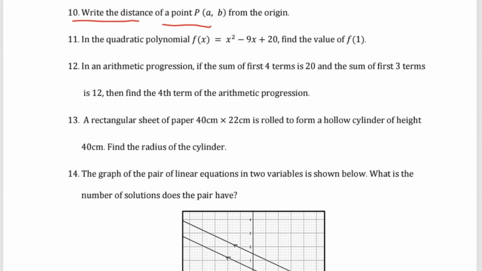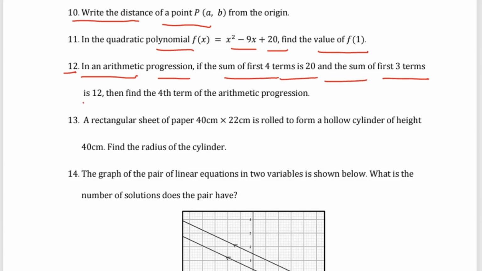Question number 11: in the quadratic polynomial f(x) = x square minus 9x plus 20, find the value of f(1). Question number 12: in an arithmetic progression, if the sum of the first 4 terms is 20 and the sum of the first 3 terms is 12, find the fourth term of the arithmetic progression.